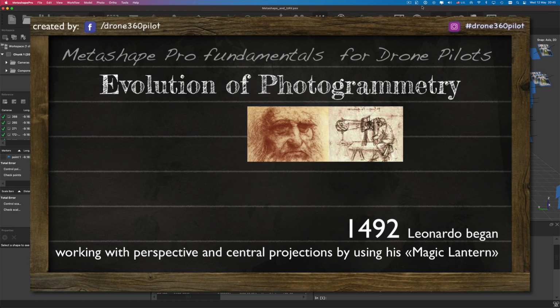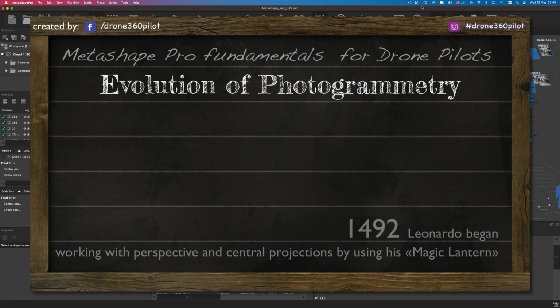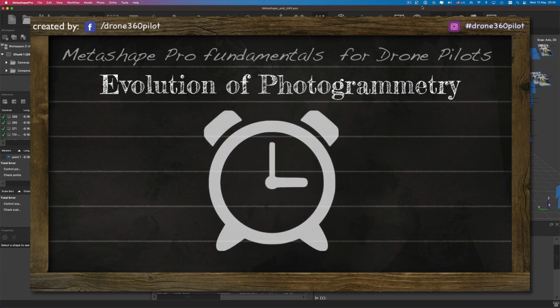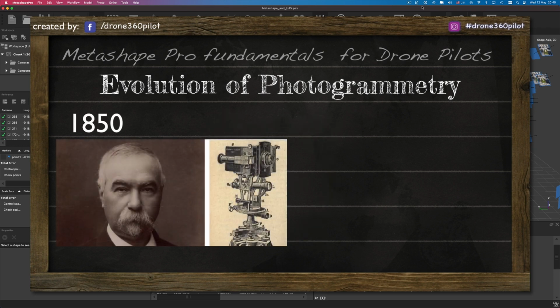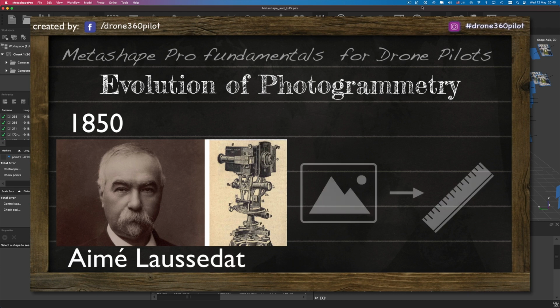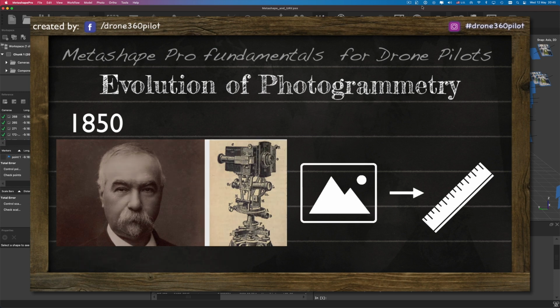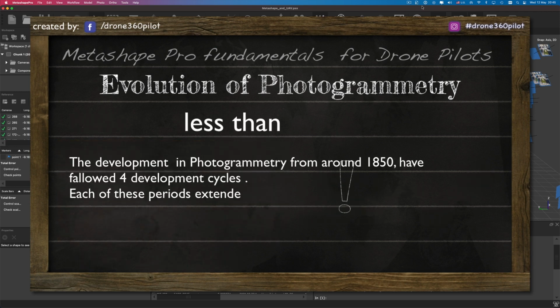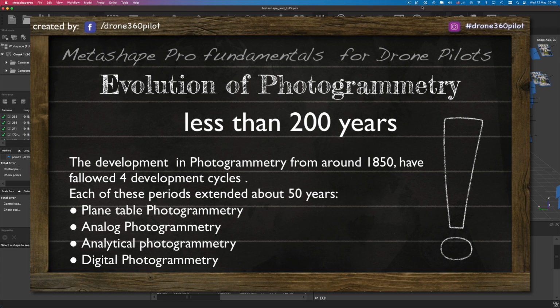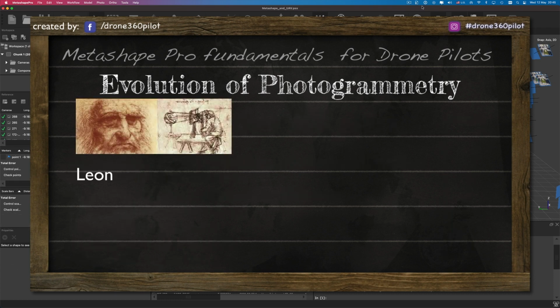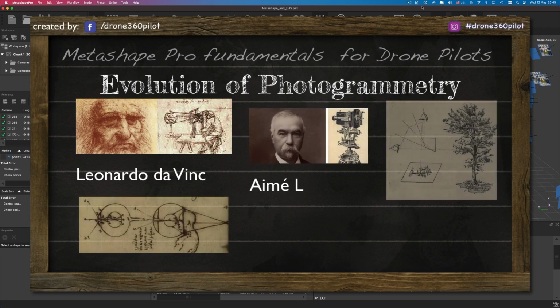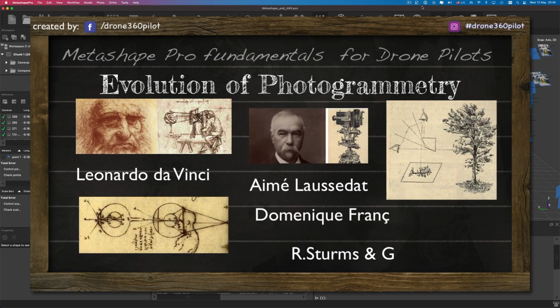A few centuries later, another person took his time to develop Leonardo's ideas further. It was in 1850 when the French scientist Aimé Laussedat, a well-known astronomer and cartographer, made the first attempt to use photographs for measuring purposes. Now we know that the first real result of using photogrammetry was recorded less than 200 years ago. So we can say that photogrammetry is a kind of modern science, with big names behind it.